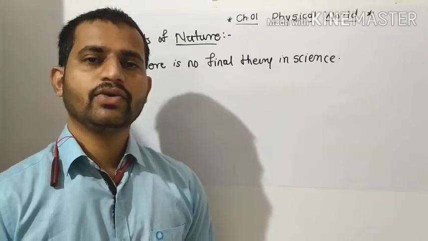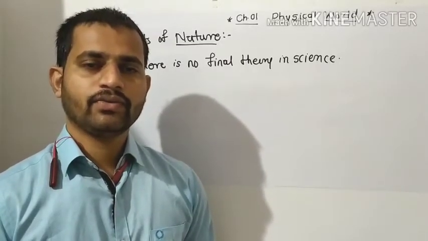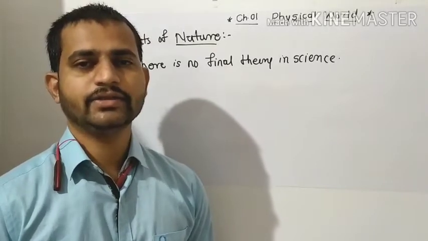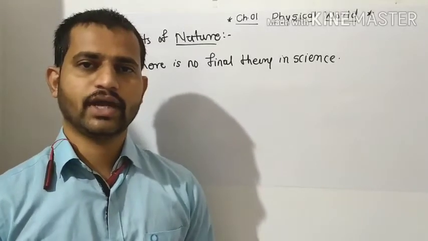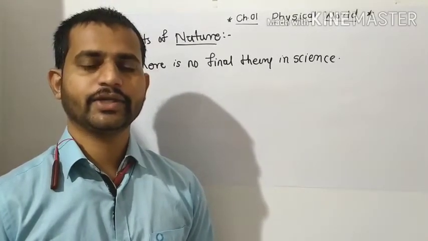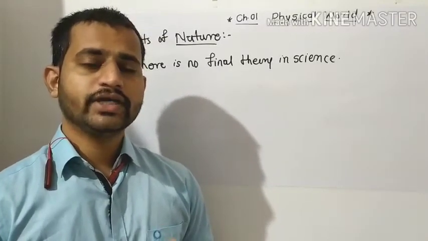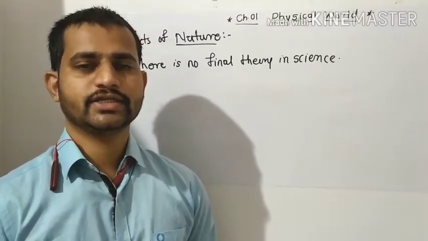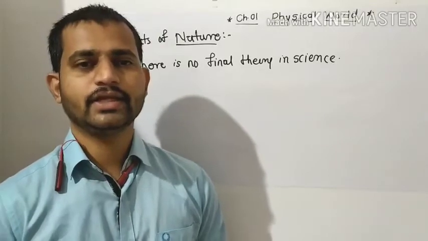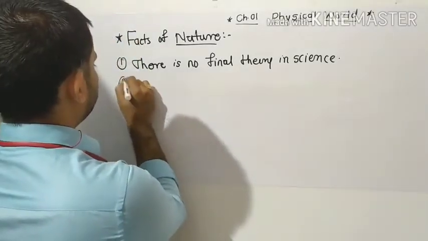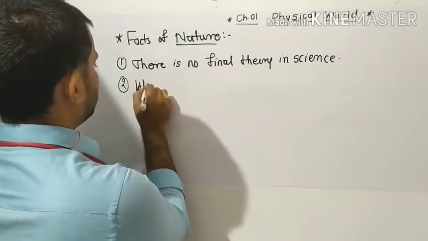So we updated our statement about light: earlier we said light travels like arrows, and now we say that light travels like a wave. That is why the first fact of nature is that no theory in nature is the final theory.